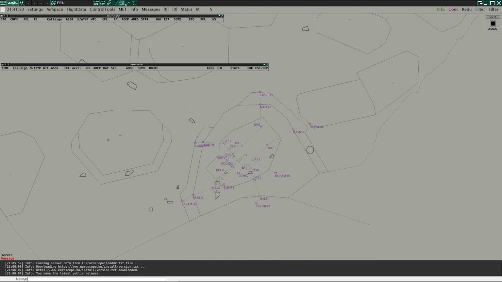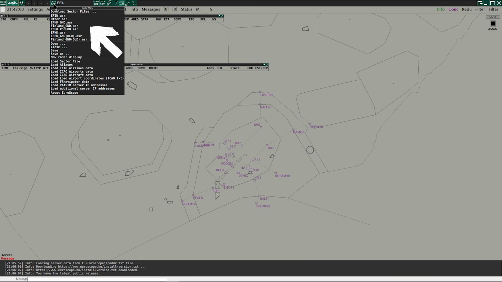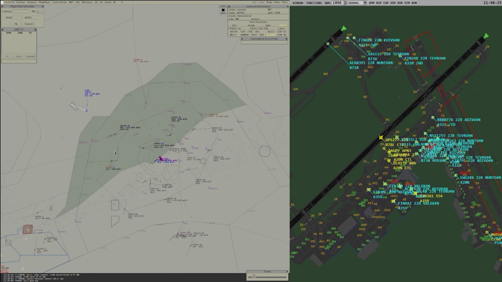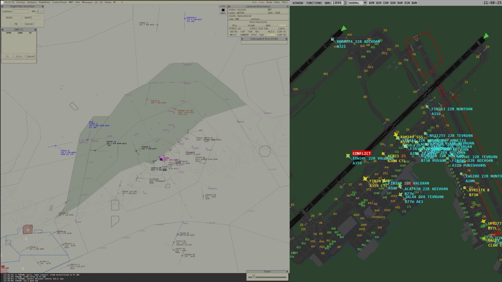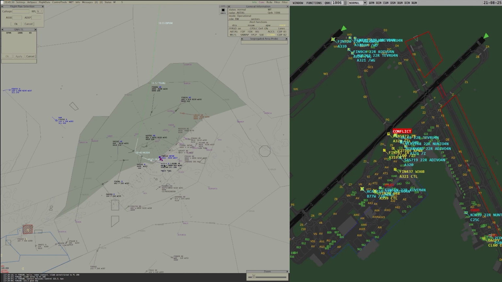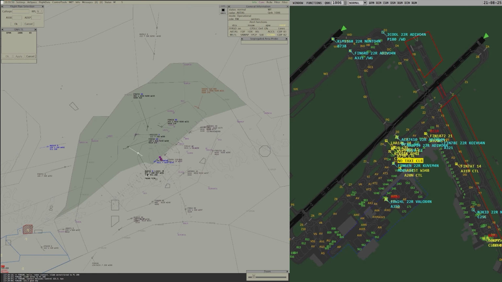To observe traffic on the ground in Helsinki, open the EFHK Ground ASR file from the top menu. Note that the ground radar view is only available in Helsinki because it simulates the real surface movement radar. Regional aerodromes do not have this feature. Once you've set everything up, you'll be able to both see and hear airplanes on the network.